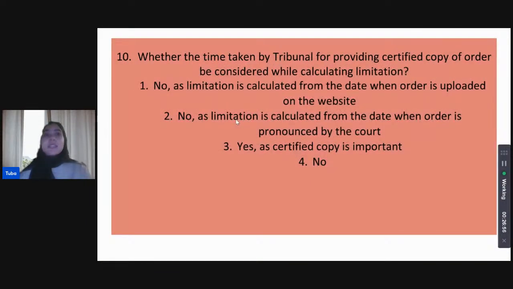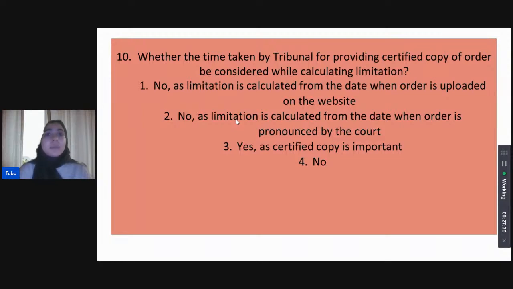Whether the time taken by tribunal for providing certified copy of order will be considered while calculating limitation. Again, what will be included within the limitation period, what will be excluded from it. What is the correct stance on this? Is it no, limitation is calculated from the date where the order is uploaded on the website? Is it no, because limitation is calculated from the date where order is pronounced by the court? Is it yes, because obtaining a certified copy is just as important? Or is it simply no because of reasons other than options 1 or 2?